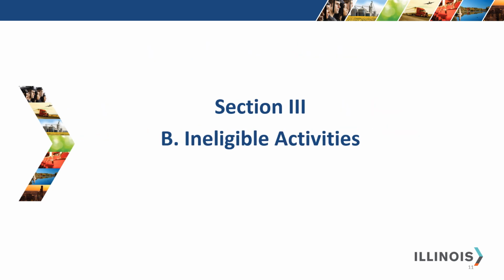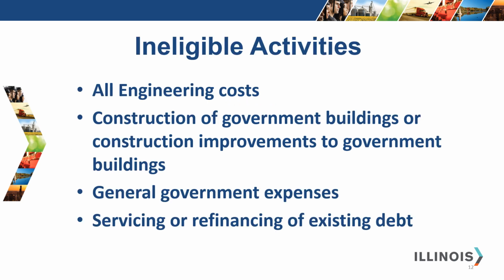Section 3B, Ineligible Activities. As always, ineligible activities include the following: engineering costs, construction of government buildings or construction improvements to government buildings, general government expenses, and servicing or refinancing of existing debt.